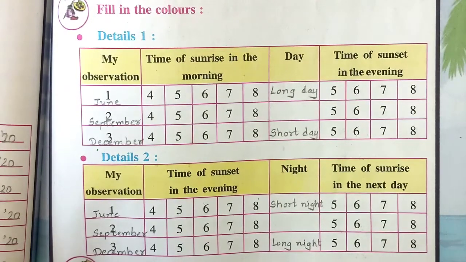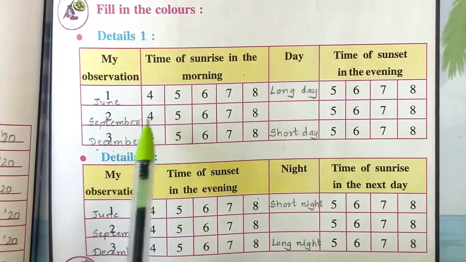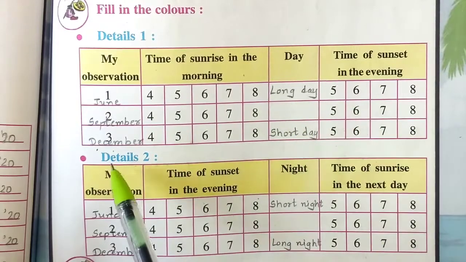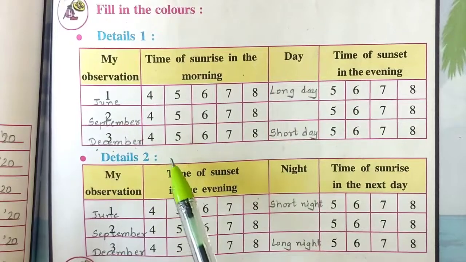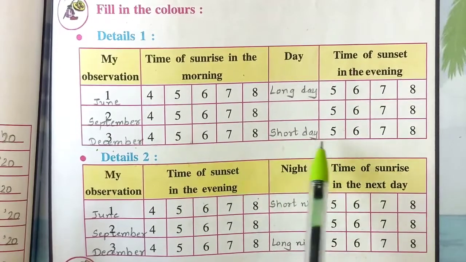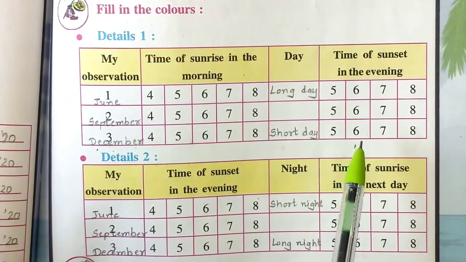There you have to see the sunrise timing and fill the color here for June, September and December. In June there was the long day and in December there was a short day. So color the timing in the given boxes according to the details 1 from page number 80.